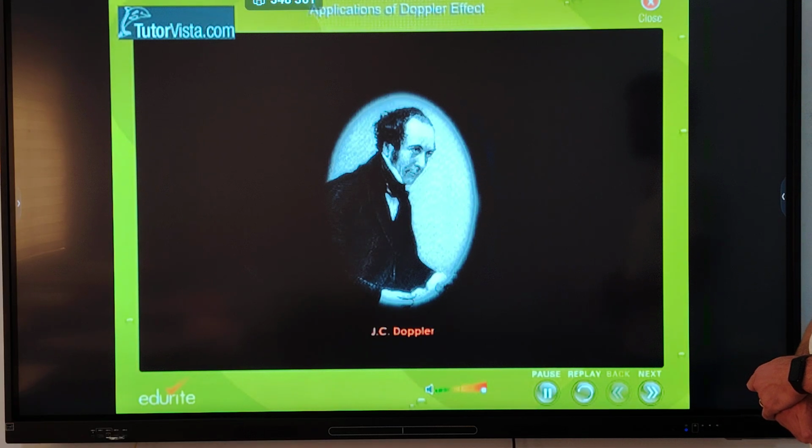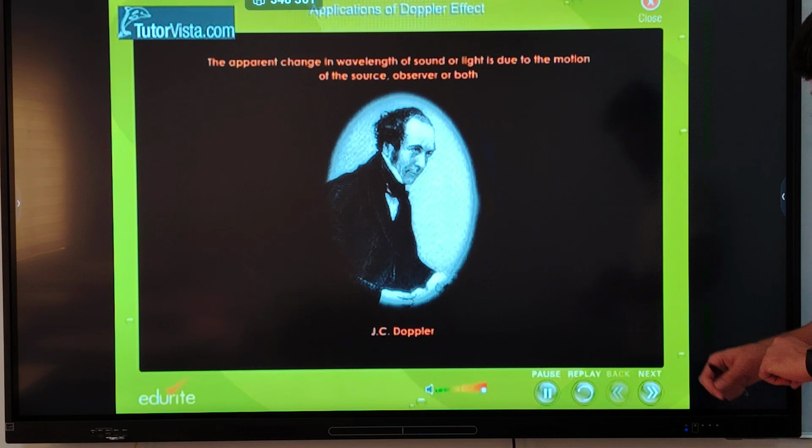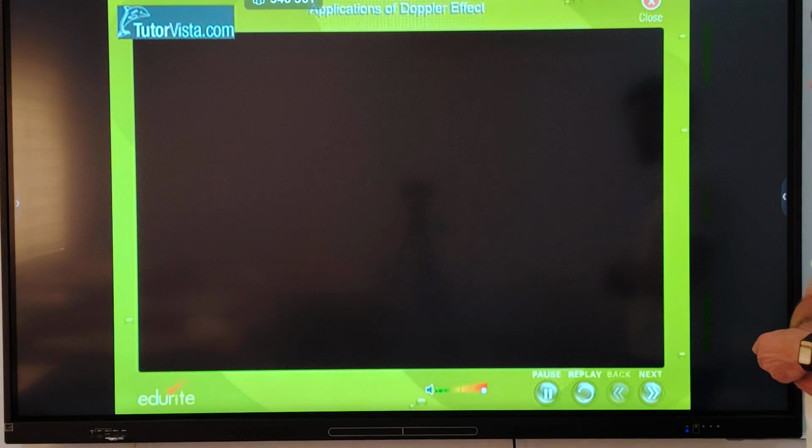J.C. Doppler proposed the Doppler effect in 1842. According to the Doppler effect, the apparent change in wavelength of sound or light is due to the motion of the source, observer, or both. The Doppler effect is observed in light also.